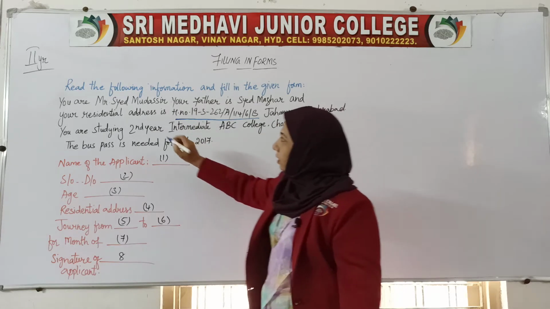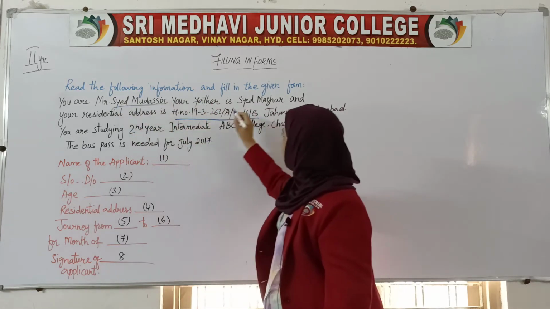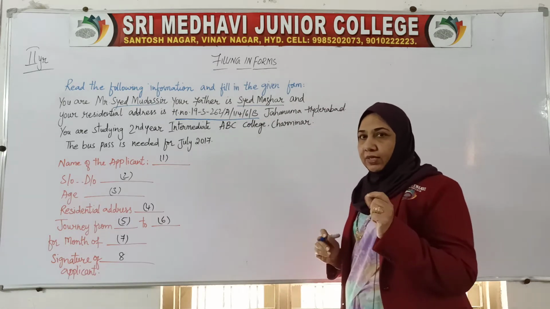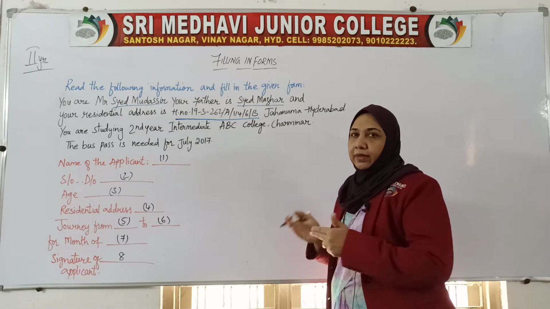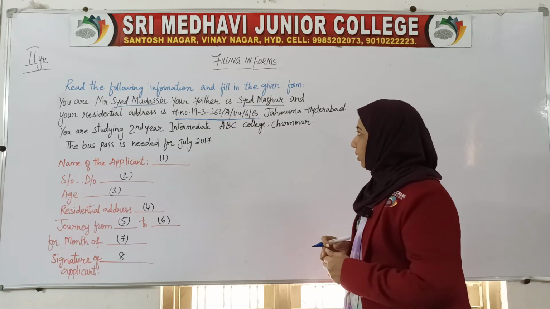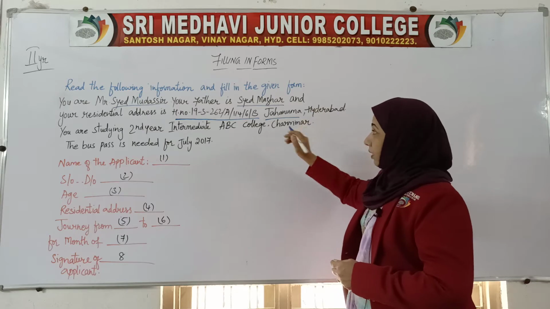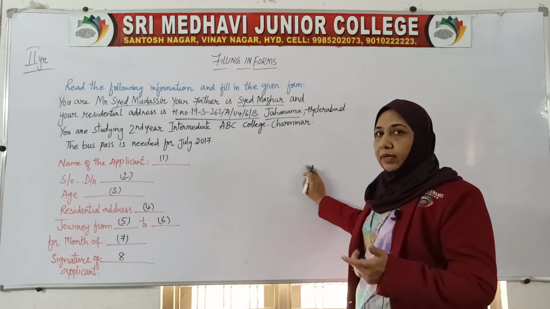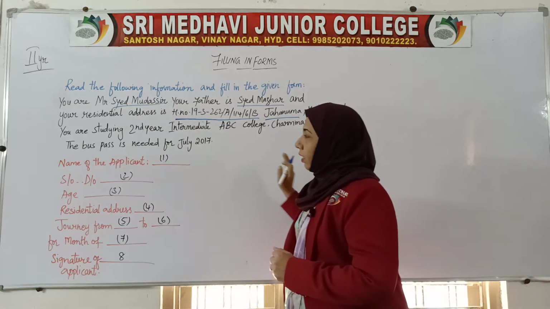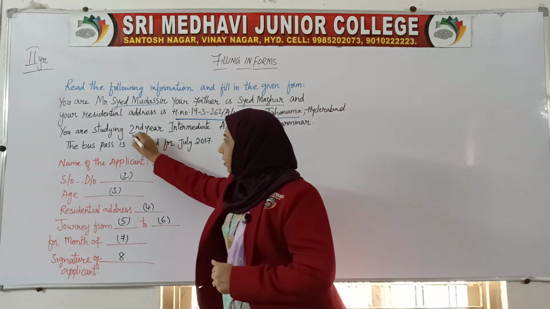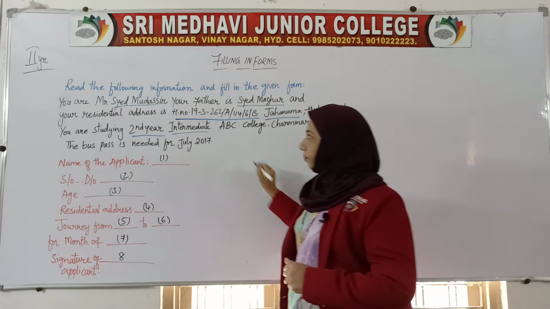This is your name, this is your father's name, and this is your residential address, the home address or house address, at Jahanuma in Hyderabad only.